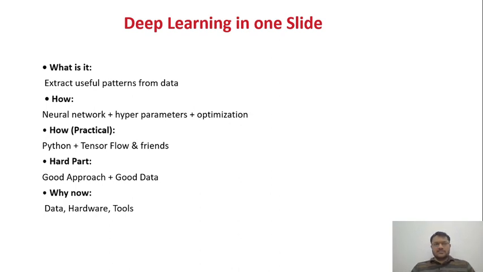While we are building things, we are going to use the neural networks, and inside the neural network we are going to use the hyperparameters, because this is the most important part in the neural network. If we do not set the hyperparameter values, it is very difficult to find out what we want to build. And we also need to select some optimization technique. We are going to discuss these things in detail in the upcoming slides.